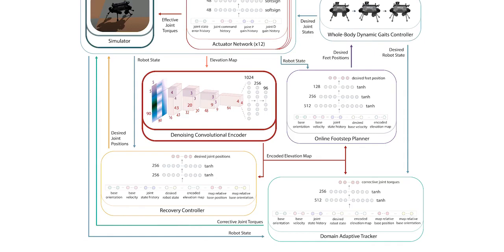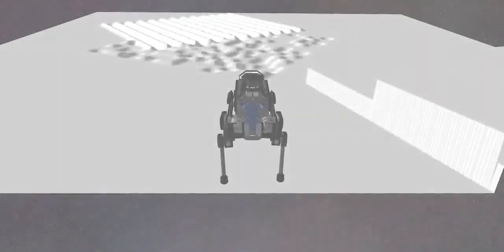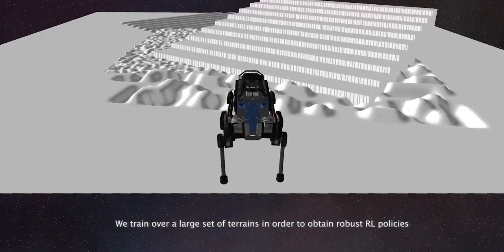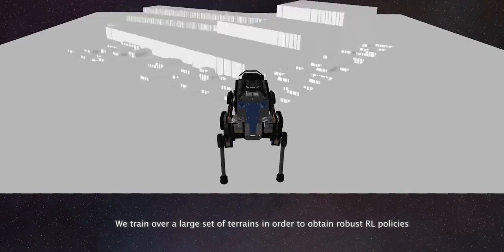Furthermore, since we use a physics simulator to train these policies, it becomes necessary to accurately model the dynamics of the system, making it easier to perform a sim-to-real transfer. In this regard, we introduce an actuator network as an approximation of the complex actuation dynamics of the physical system to generate an effective joint torque for joint position, velocity, and feed-forward torque commands. Moreover, in order to obtain robust RL policies, we perform training over a large set of terrains.